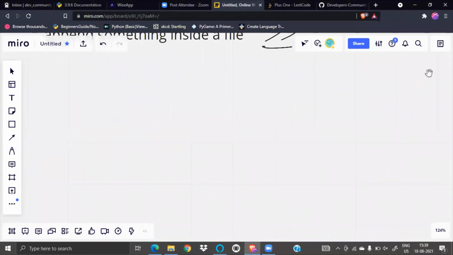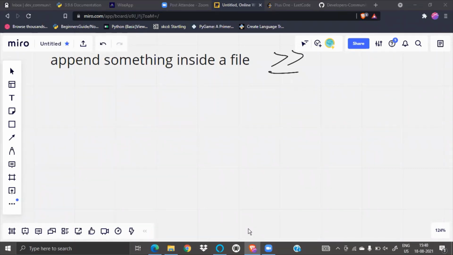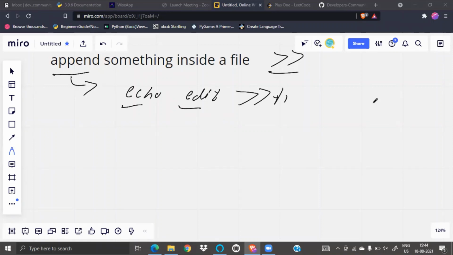So I'm just creating a new link, and let's join there. Then we will see a great command, how to copy something, how to remove something. We will see that there. The link will be in your group also, and you will get a notification. I'm just ending this meeting and creating a new meeting. So till now we know echo, and we want to edit something and the file name.